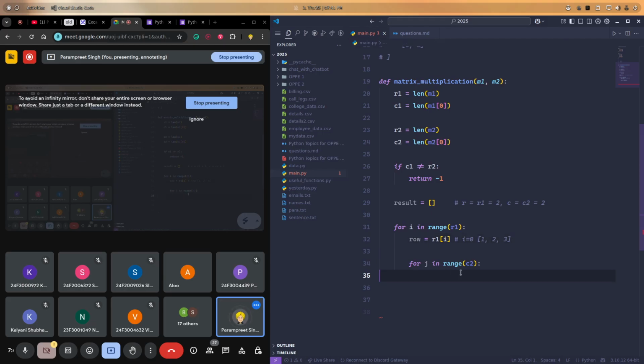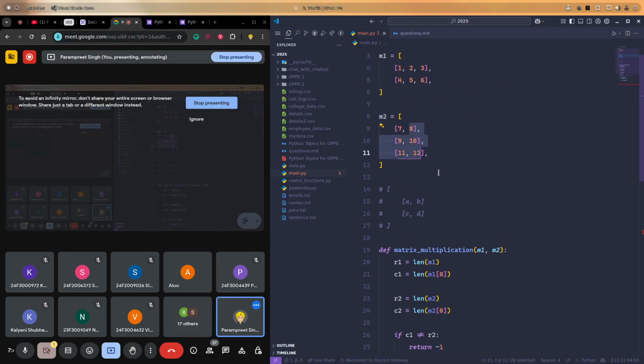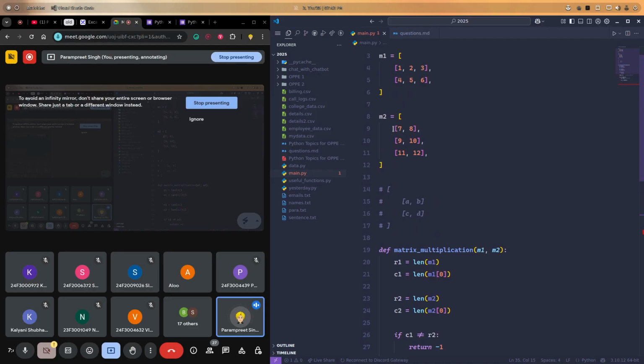We have this row. Let's check what values we have in J. Can anyone tell me what values we have in J? The indices for the columns. So that means 0, 1 and 2. Am I right? Yes, sir.